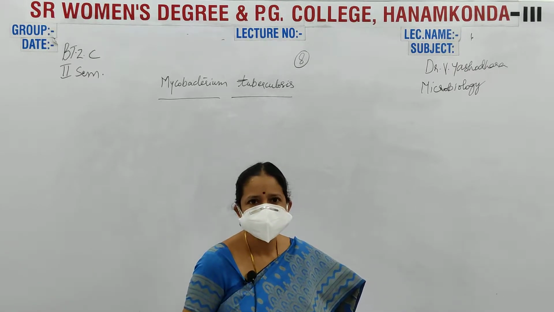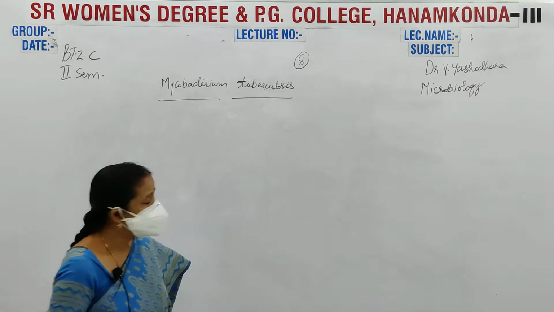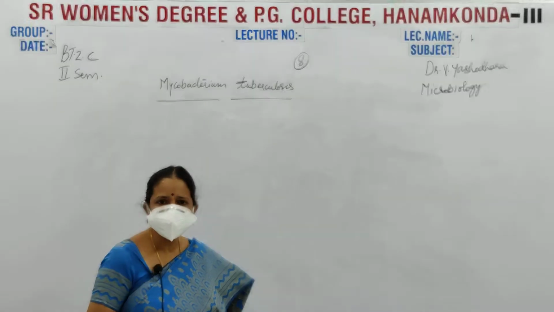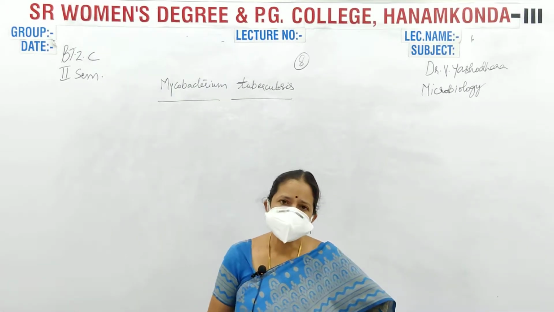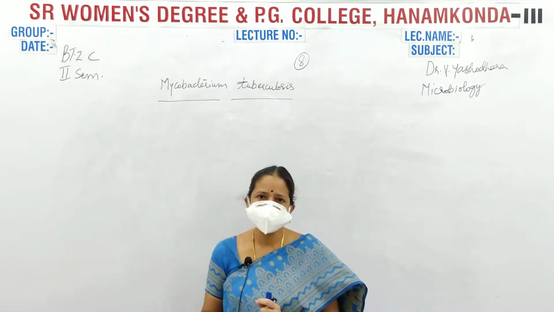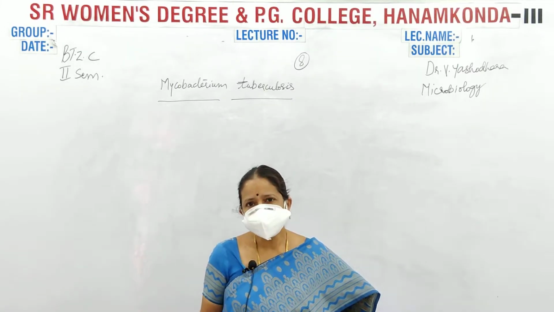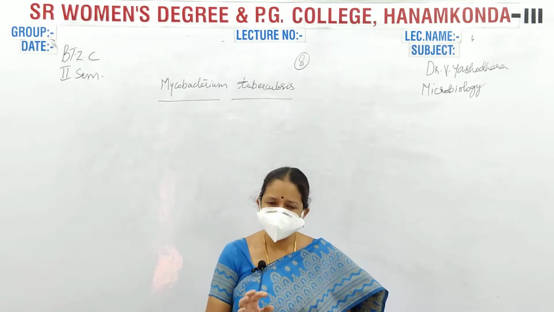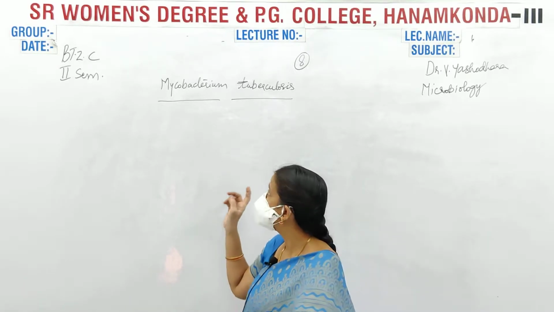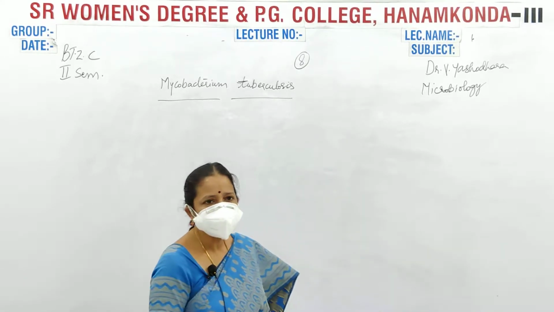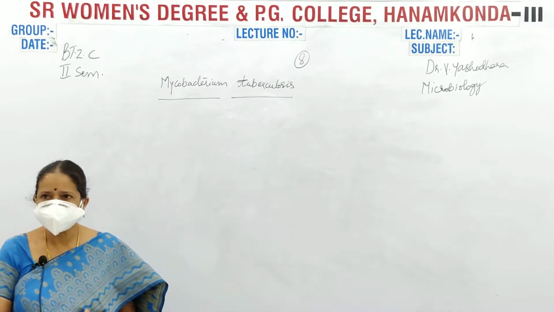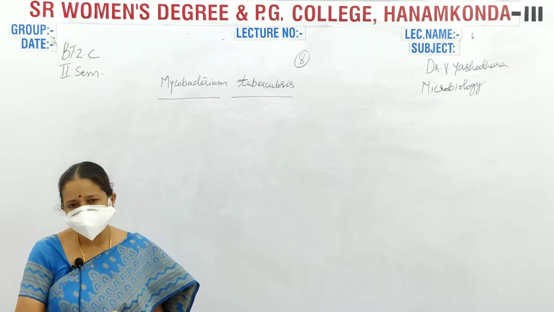Good morning, students. Today we are going to see the next topic. Till now we have completed general characters of bacteria, general characters of virus, then general characters of microalgae and fungi. Today we are going to see disease causing organisms, two pathogenic organisms that cause which type of disease.